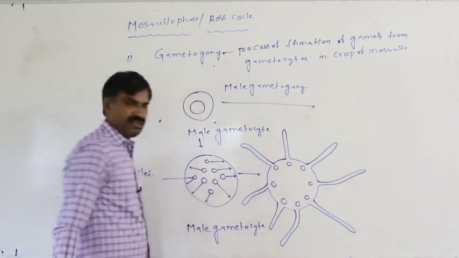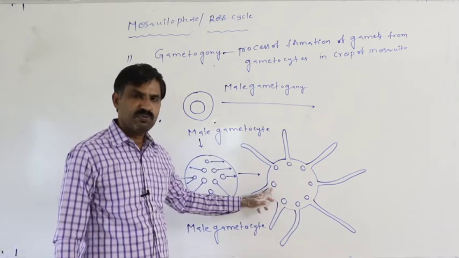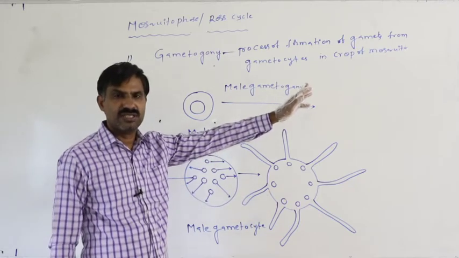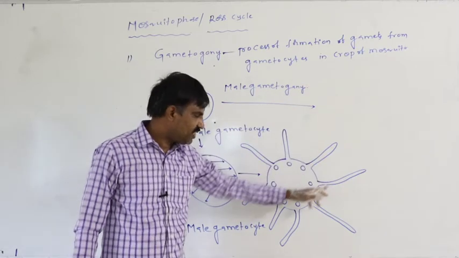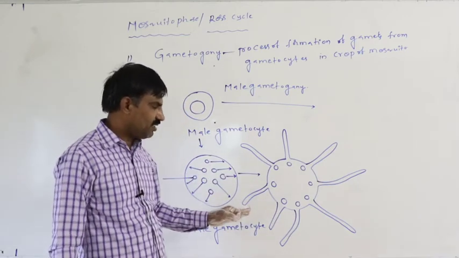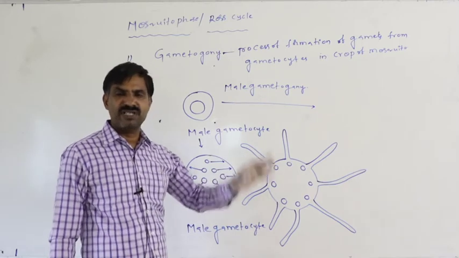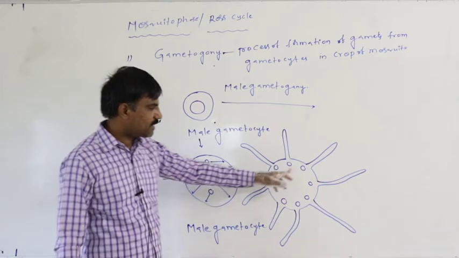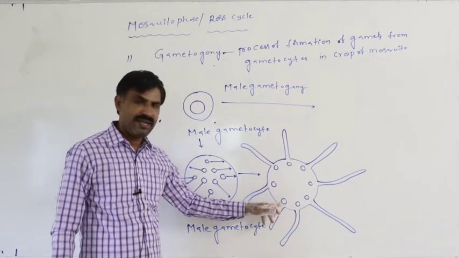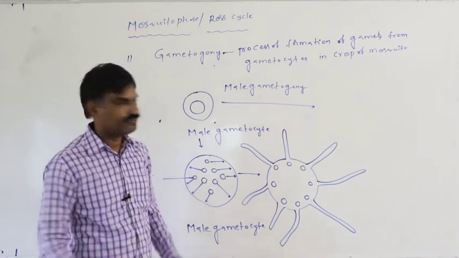Definitely, the cytoplasm which is present near the pronuclei is projected out to form a flagella-like structure. How many flagella-like structures are formed here? 8. Corresponding to each and every pronucleus, one flagella-like process is formed.